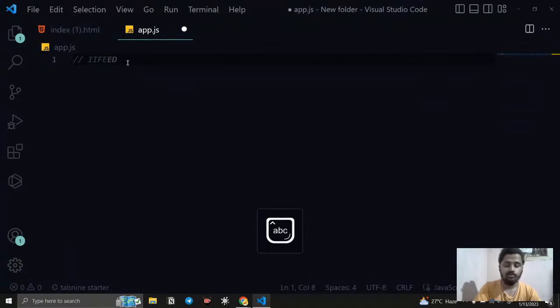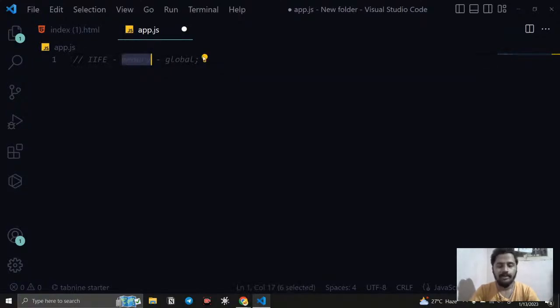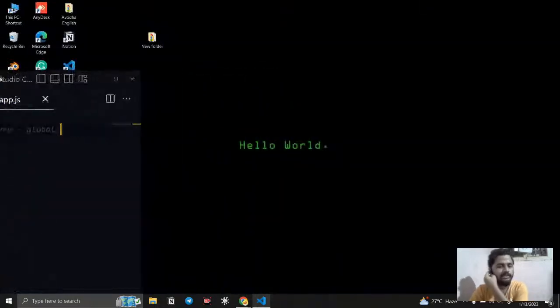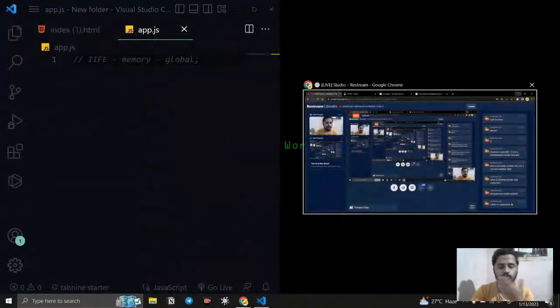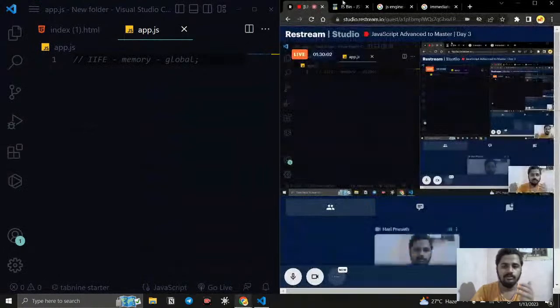So what is it used for? For two things: memory management, and saving the global variables from getting polluted. So first we will see memory. I already mentioned it before: memory is limited in JavaScript, so you cannot use memory as you like.